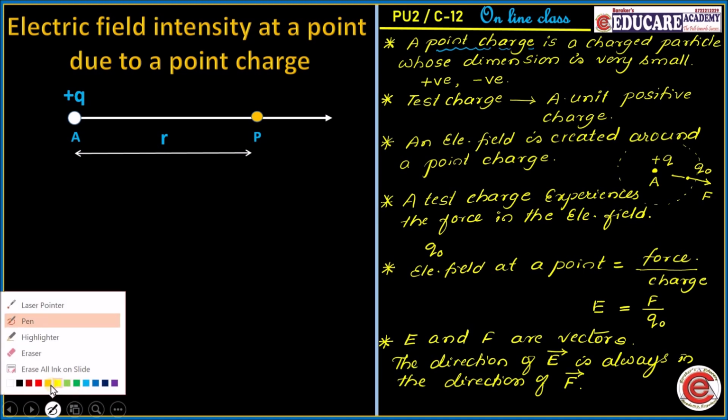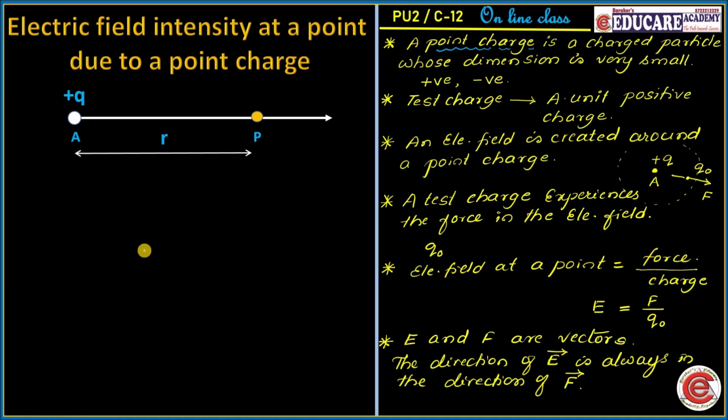So now I move to the concept of the electric field intensity at a point. Here, let us consider a point charge. Say Q is the point charge, and this point charge is placed at a point A.